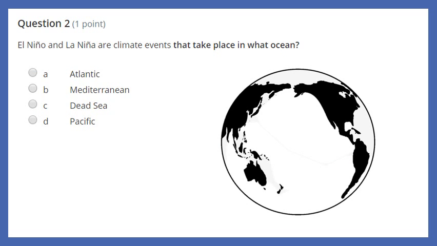Question 2. El Niño and La Niña are climate events that take place in what ocean? A, the Atlantic, B, Mediterranean, C, Dead Sea, or D, Pacific? And so if you look at this picture, I'm showing you the ocean, but it's not labeled. So you got to think about what ocean is on the west coast of the United States. Remember, we are in Buffalo, New York. We are on the East Coast.